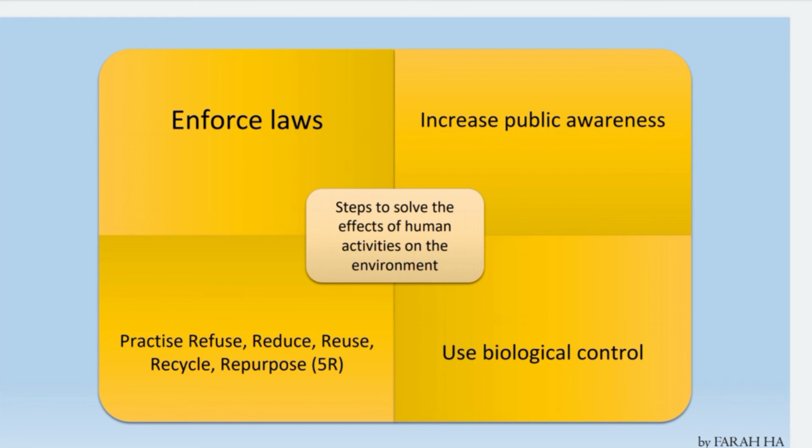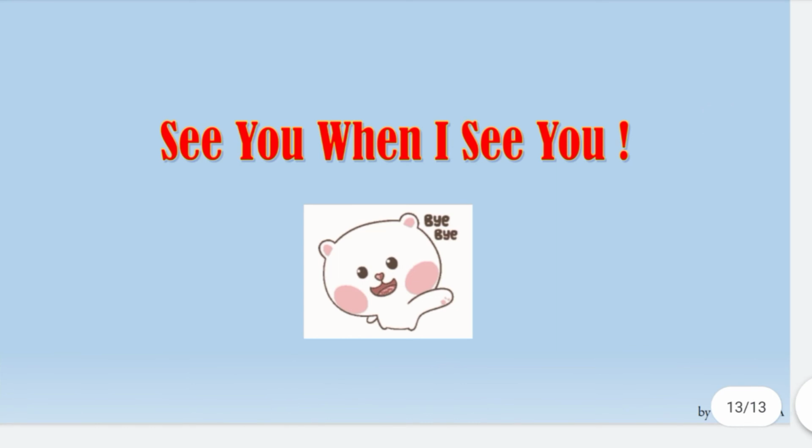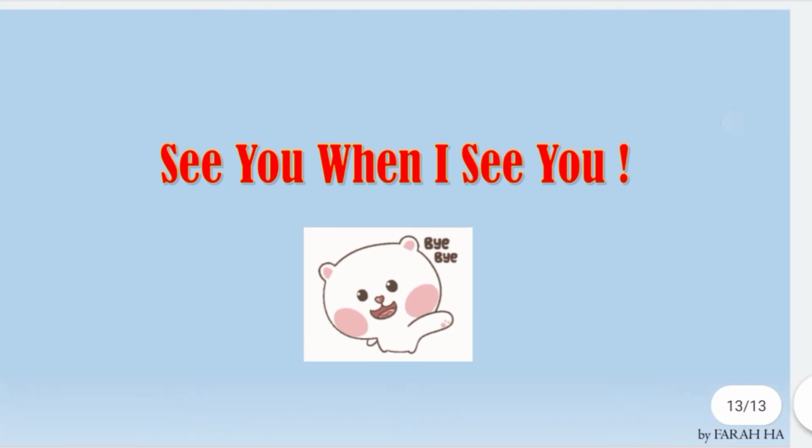So these are steps to solve the effects of human activities on the environment. Quite easy. The government should enforce laws. We should maybe have a campaign to increase public awareness, use biological control, and practice 5R, which is refuse, reduce, reuse, recycle, and repurpose. Okay, so that's all for this topic, which is chapter 2, ecosystem.